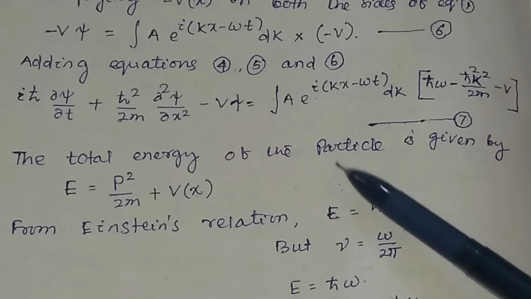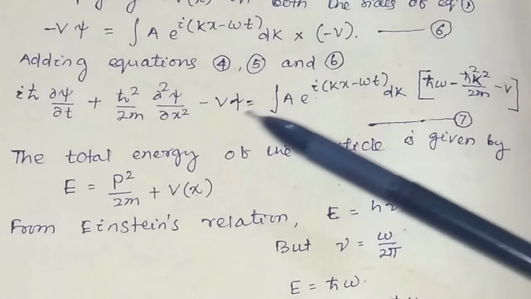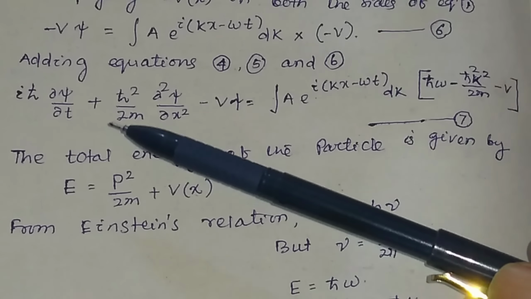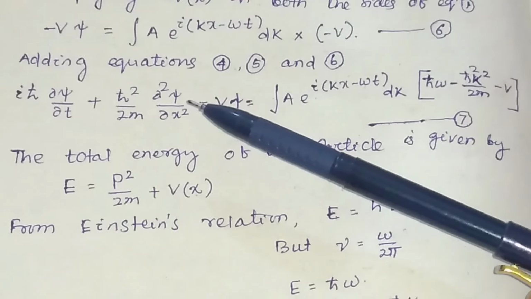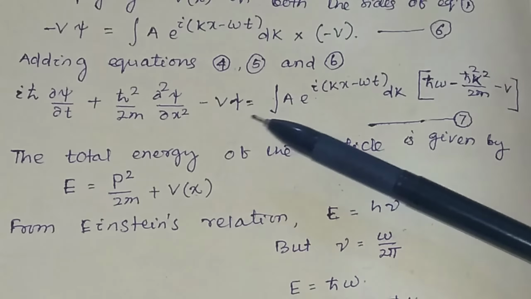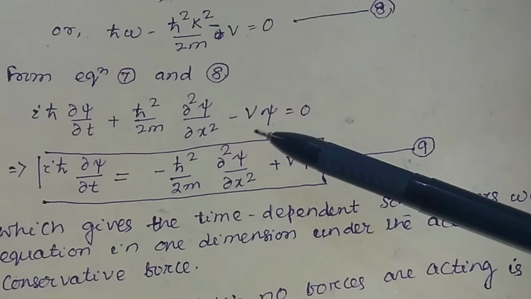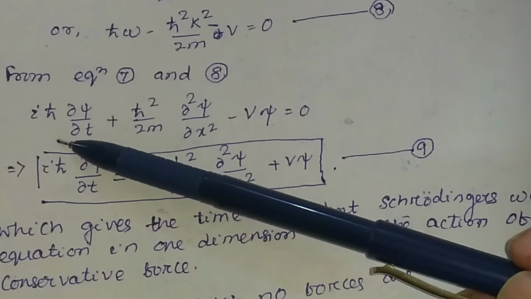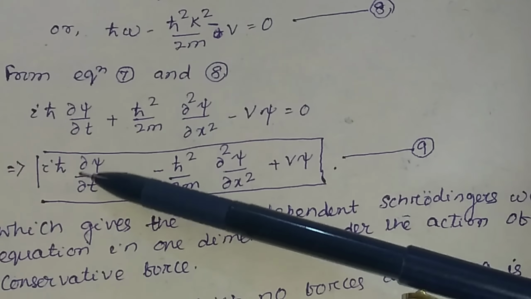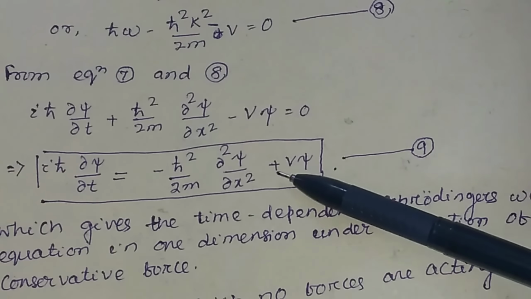So what will you get from equation 7? This left hand side factor will be equal to 0. That means iħ ∂ψ/∂t plus ħ² divided by twice m ∂²ψ/∂x² minus Vψ will be equal to 0. So you see this part, you can keep in the left hand side, and you can take this part to the right hand side.